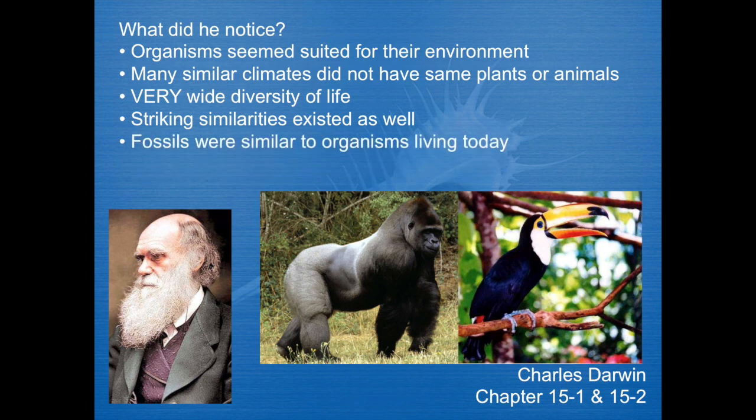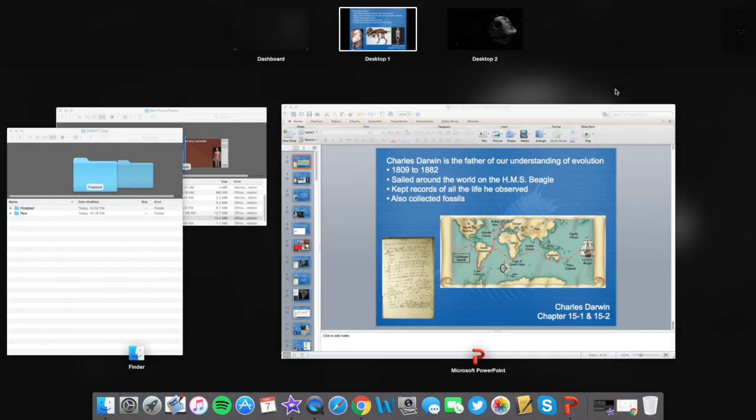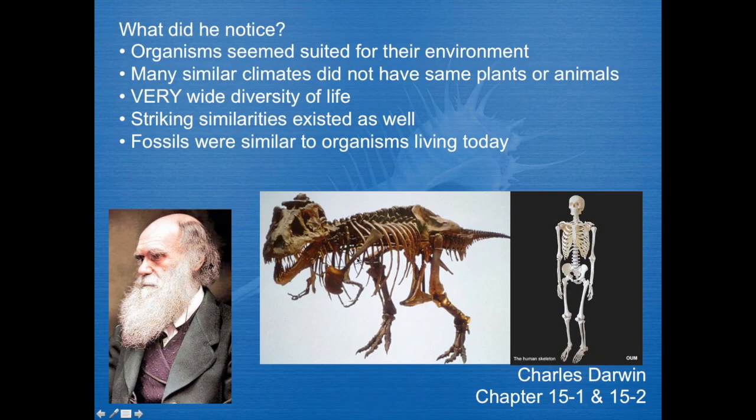And then what he also noticed is that the fossils that he was collecting seemed to be very similar to organisms today. Now, obviously, we're nowhere nearly related to Tyrannosaurus rex, but if you look at our skeletons, where there's a pelvis, there's a pelvis, where there's a spine, there's a spine, where there's a rib cage, there's a rib cage. And even the skulls, albeit very different, have the eyes, nose, and mouth in the same spot. And even the limbs have a similar structure with a big bone with parallel bones running from there.